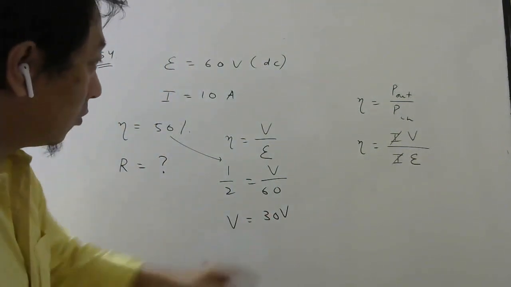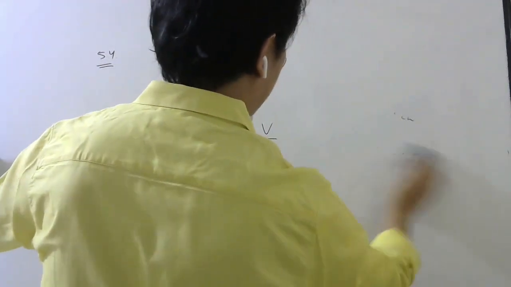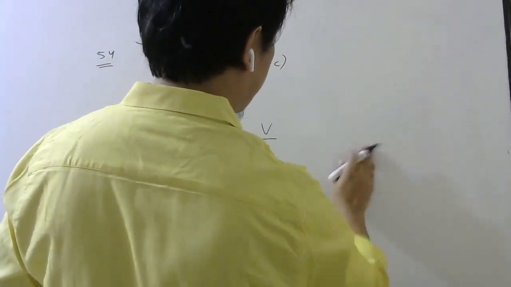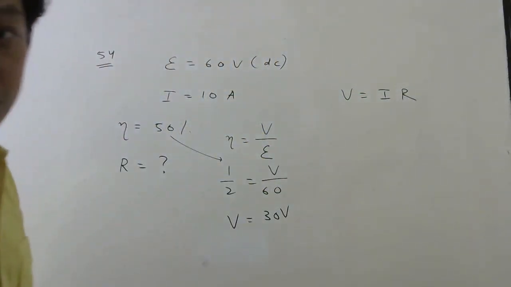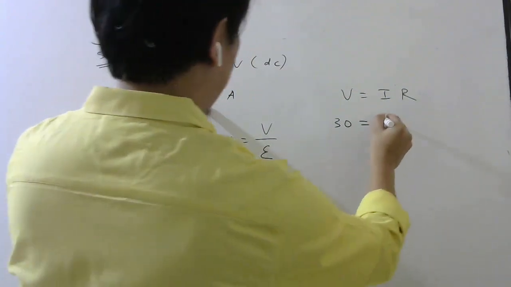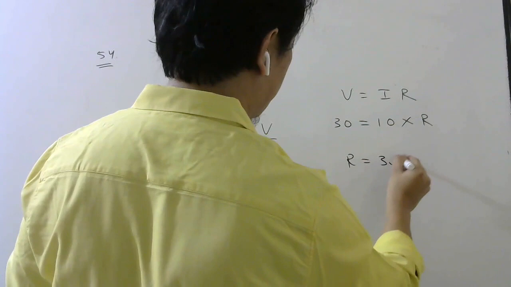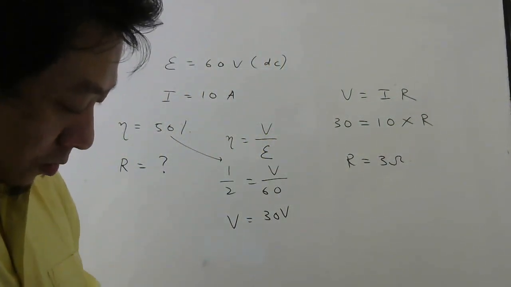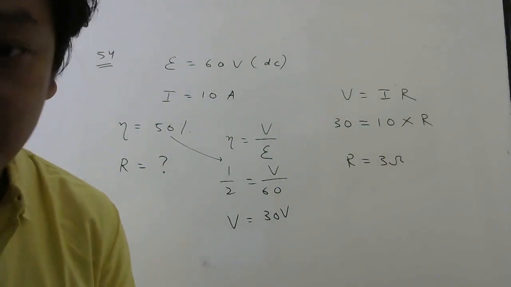Okay, once we know the voltage is 30 volt, current we know is 10 amperes. So we can write V equals I into R. V is 30, I is 10, R we have to find. So R will be 3 ohms. What is the answer? Option A. Okay, now the remaining questions are based on LR circuit.